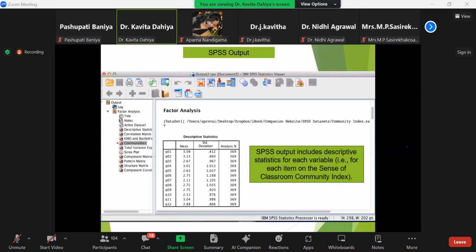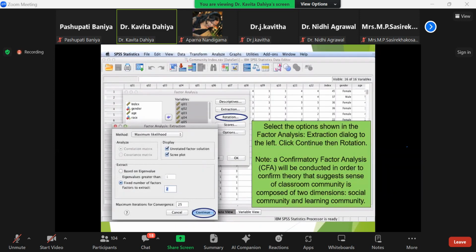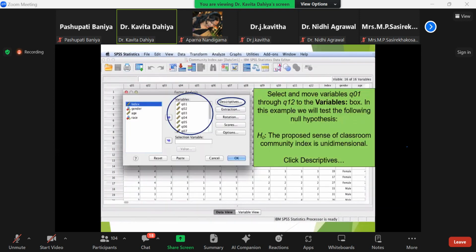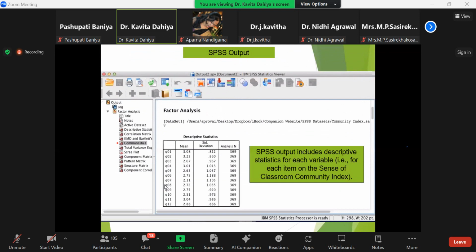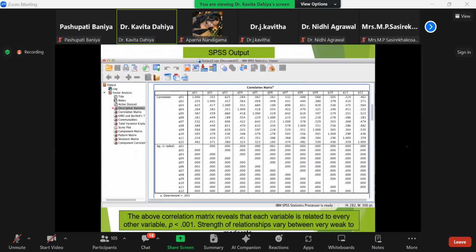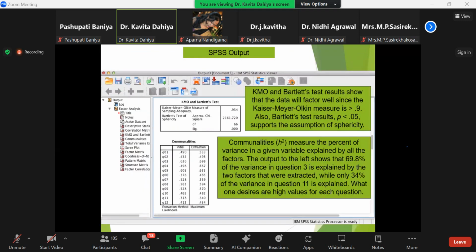This is the descriptive statistics, because we have clicked on descriptive statistics, which gives you the explanation about univariate, initial solution, coefficient, significance level, determinant, KMO value. Then correlation, which gives you the association of one variable with the second, third, fourth, sixth, meaning all variables are correlated. This is the KMO value, which is